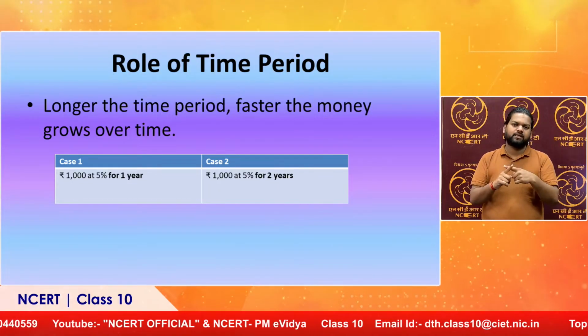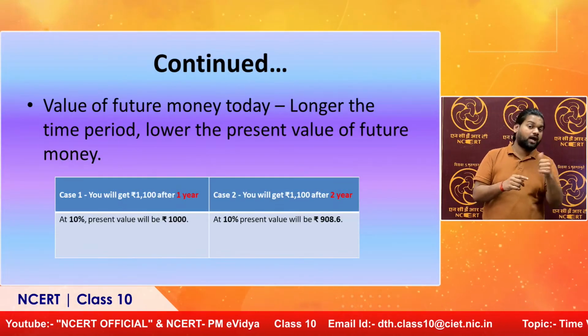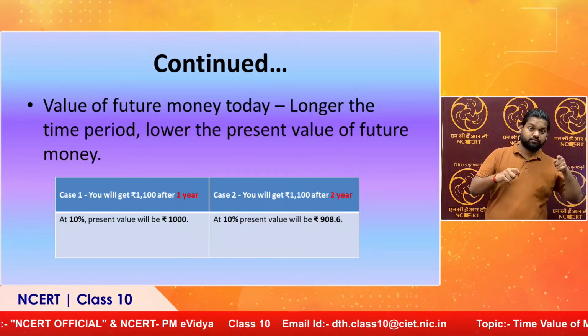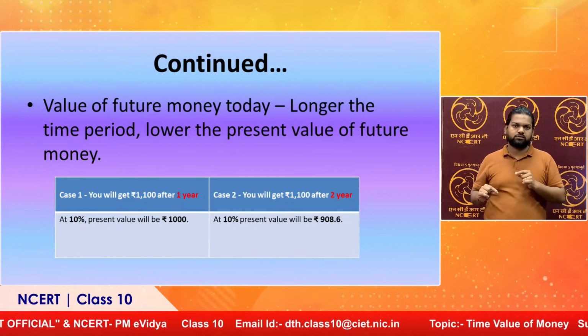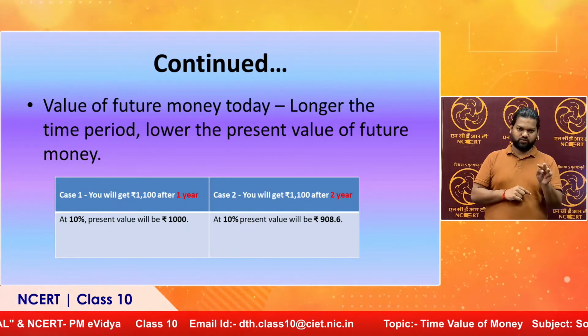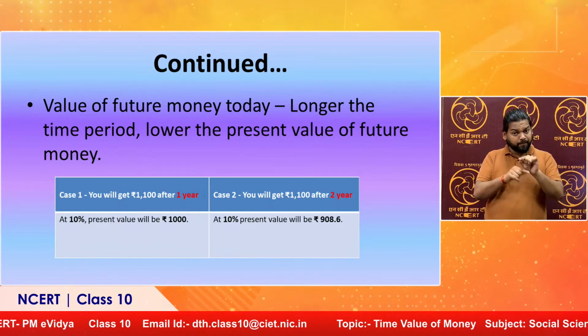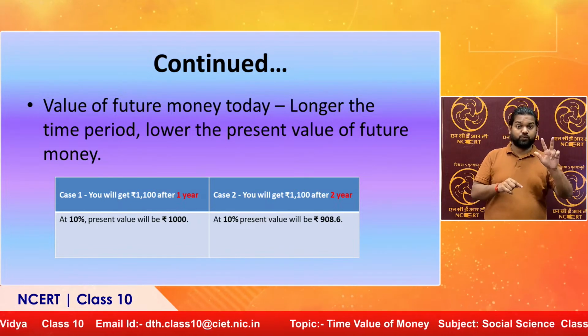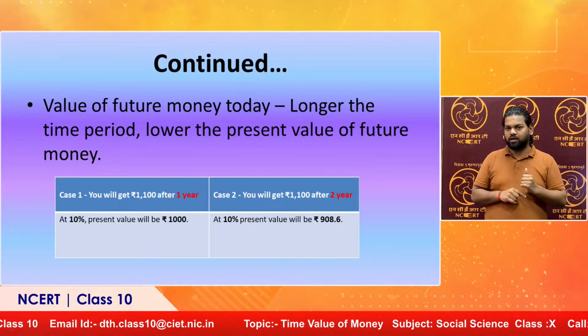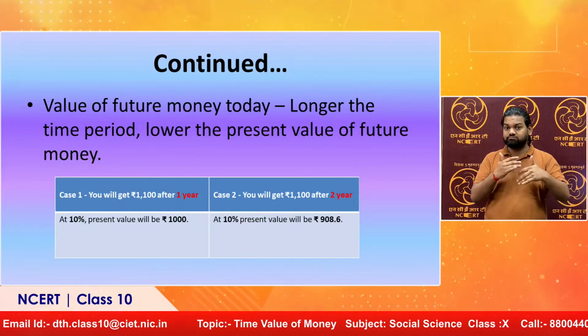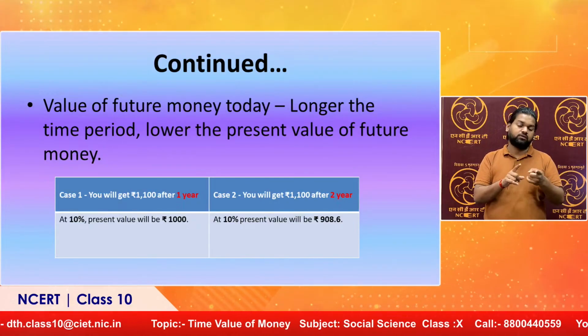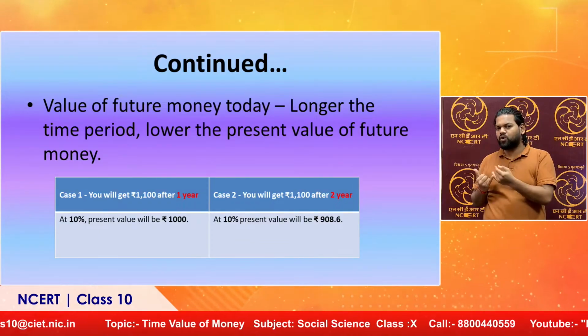So another relationship is that the longer the time period, the lower will be the present value. At 10%, the present value will be 1000 rupees. However, at the same percentage, your amount will be 908. Why is it so? Because of the difference in the time period. In case 1, it is 1 year, and in case 2, it is 2 years. Now you have asked why this is happening.